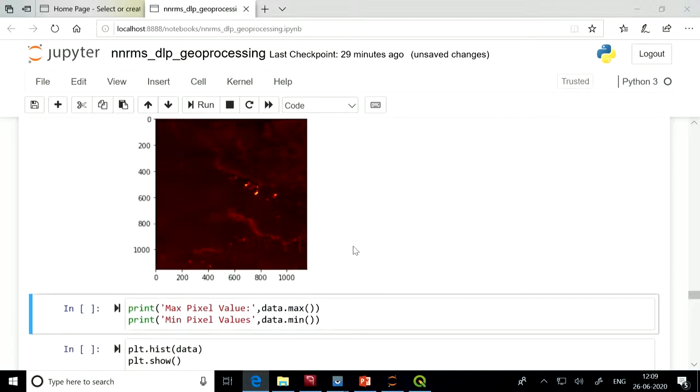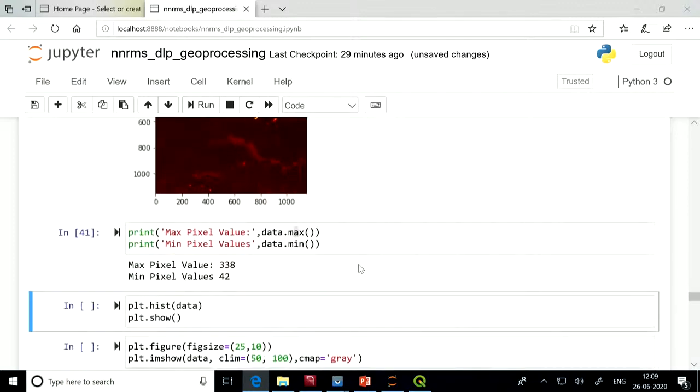Now suppose you want to extract the maximum value of a pixel, or the minimum value of a pixel in this particular image. For that we can call data.max, so numpy max or numpy min. With that we get the maximum and minimum intensity values in this image.